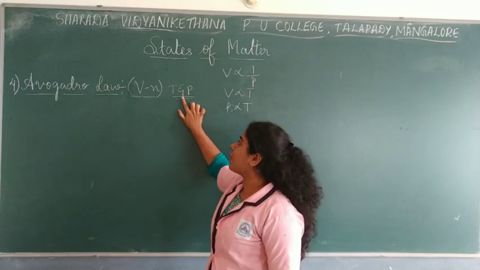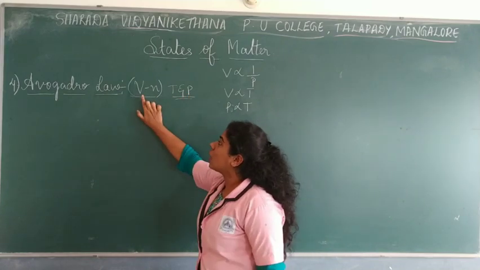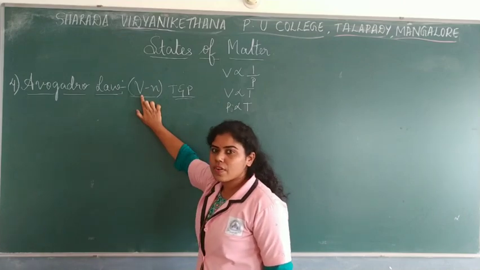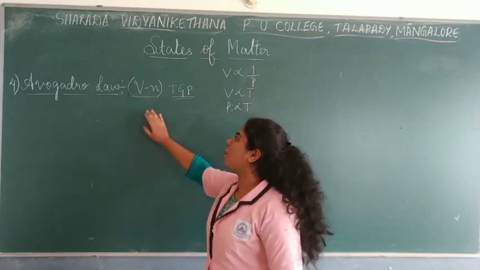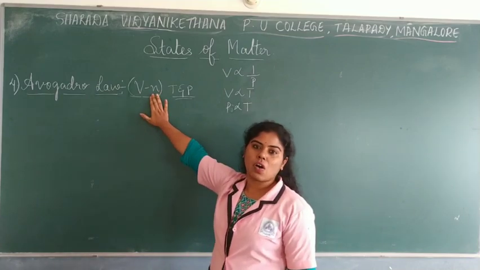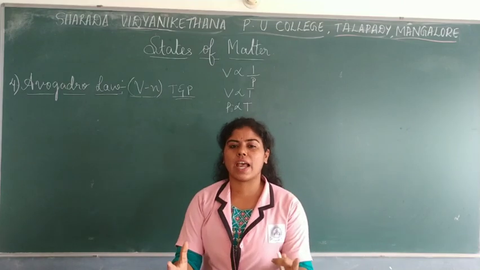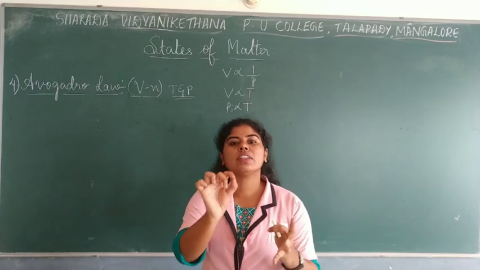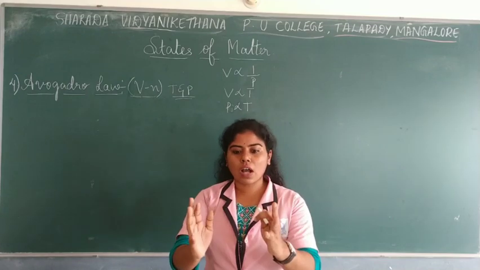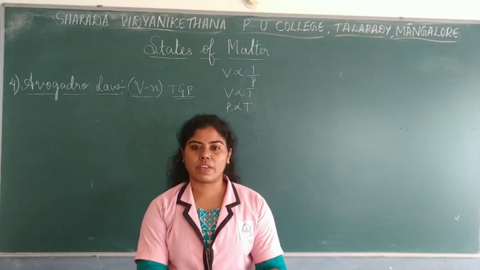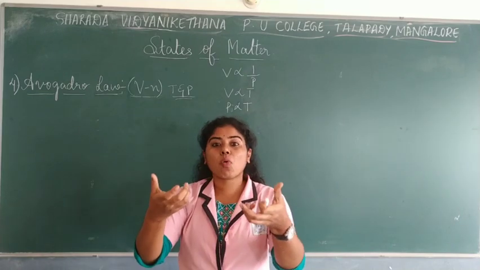So at a fixed temperature as well as pressure, whatever volume of gas you take is proportional to the number of molecules of gas, or the amount of gas. Suppose you take 1 mole of gas, that is equal to 1 volume. Got it? So they both are equal.